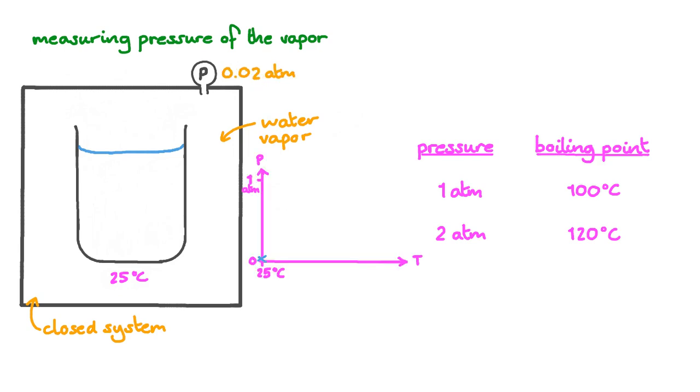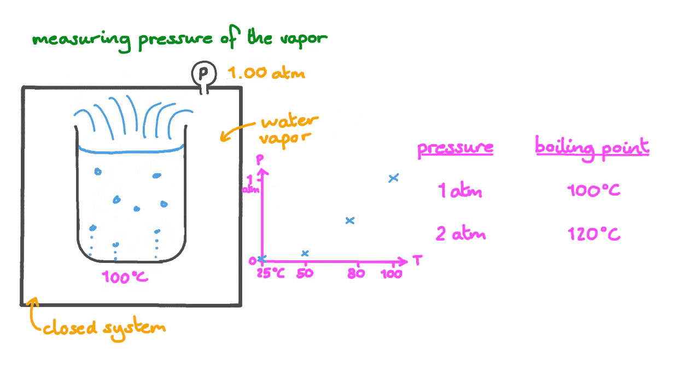At 25 degrees, we see a pressure that's almost zero, 0.02 atmospheres. At 50 degrees Celsius, the system stabilizes at about 1/10 of an atmosphere. And the pressure inside the box is about half an atmosphere around 80 degrees Celsius. And as we reach 100 degrees Celsius and a pressure of 1 atmosphere, the water boils. If we continue to heat above 100 degrees, the water will eventually boil away, but it does depend on the size of the container. All we were interested in finding was the boiling point, 100 degrees Celsius.